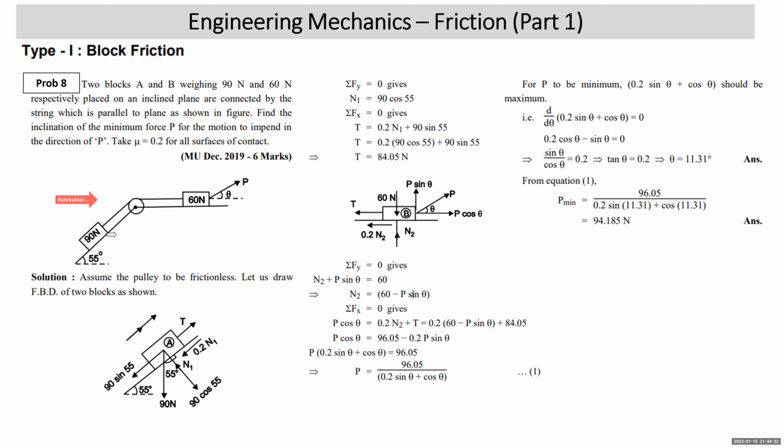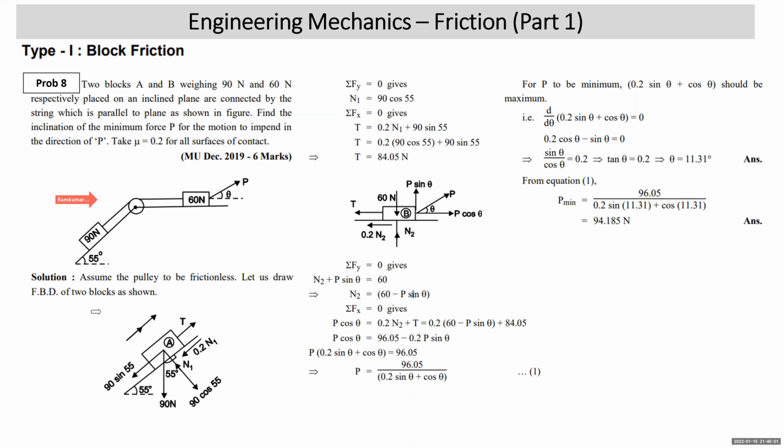Now, look at the diagram. He has applied force P at angle theta on the 60 Newton block, which is resting on the horizontal. He is asking the minimum value of P required for the impending motion to happen. So impending motion will definitely happen towards the right. And if the 60 Newton block tends to go towards the right, the 90 Newton block will tend to go up. All right. So let's draw the free body diagram of the two blocks.